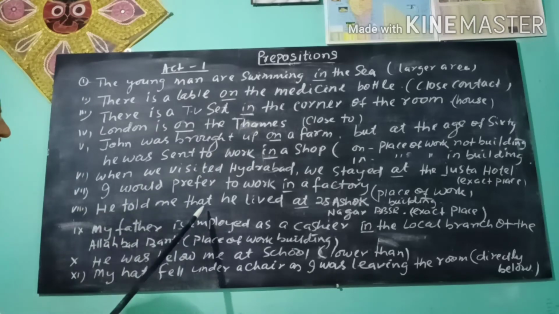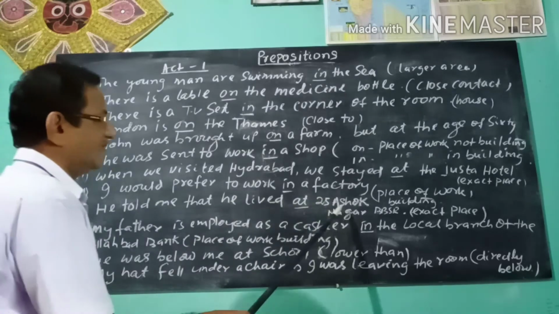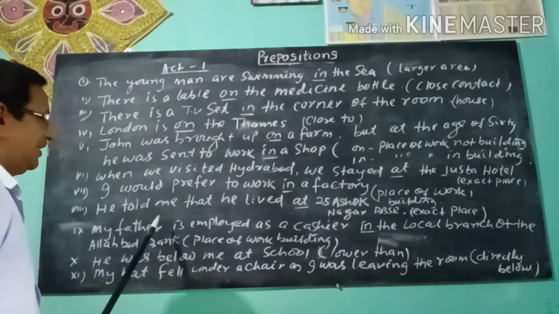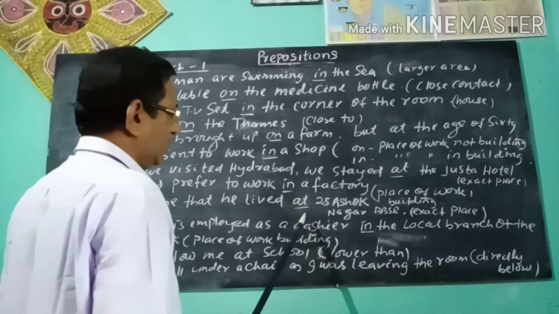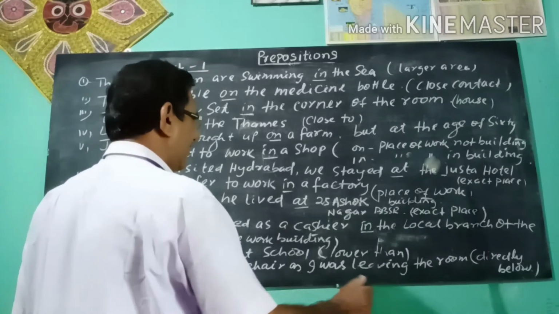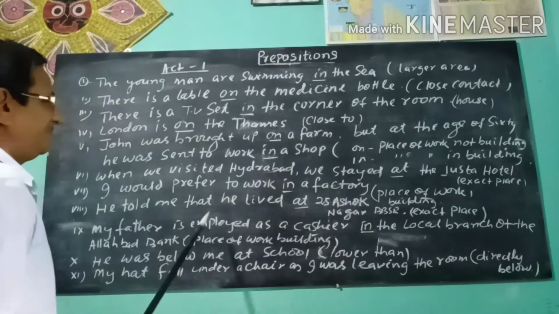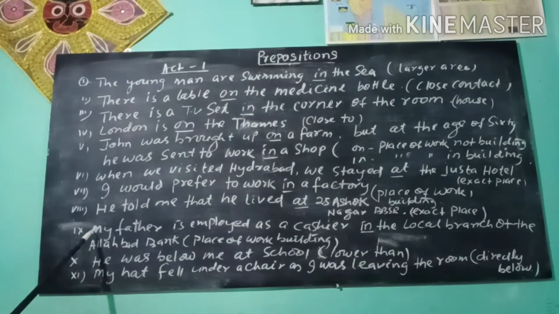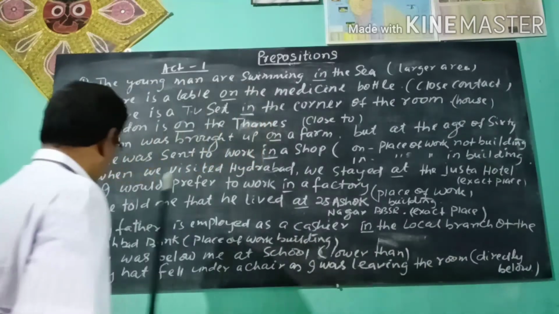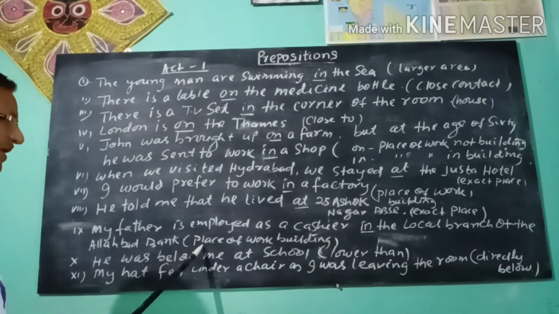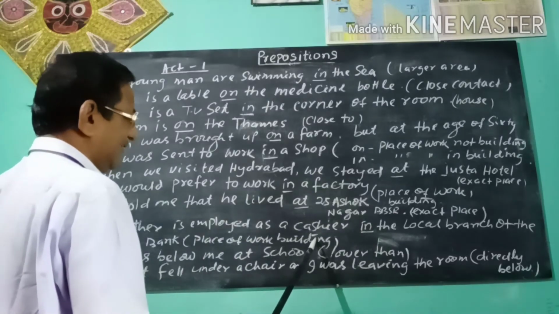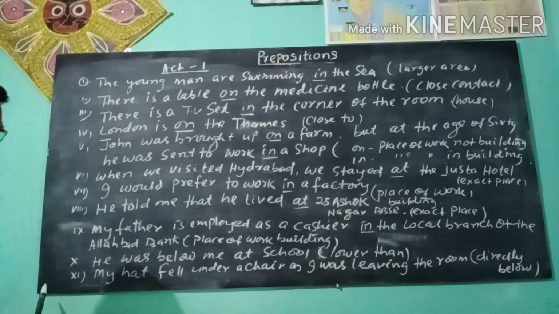He told me that he lived at 25 Ashok Nagar, BBSR, Bhubaneswar. At is used for the exact place of Bhubaneswar, Ashok Nagar. My father is employed as a cashier in the local branch of the Allahabad Bank. Place of work. It is used for place of work. It is also a building.